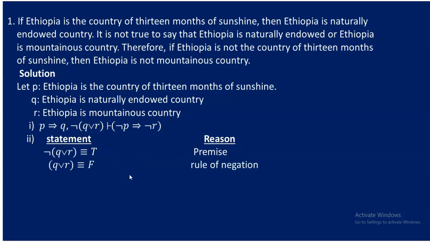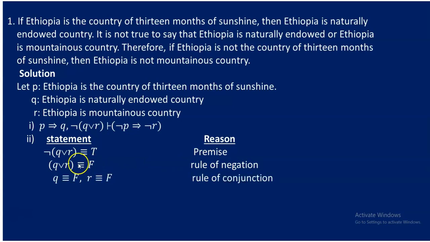Not only this, basically p implies q is also a premise, so we'll consider that later on. But anyway, here, if negation of q or r is true, clearly q or r is false because of the definition of negation. The rule of negation says that if the negation of a certain proposition is true, then clearly the proposition has truth value false.